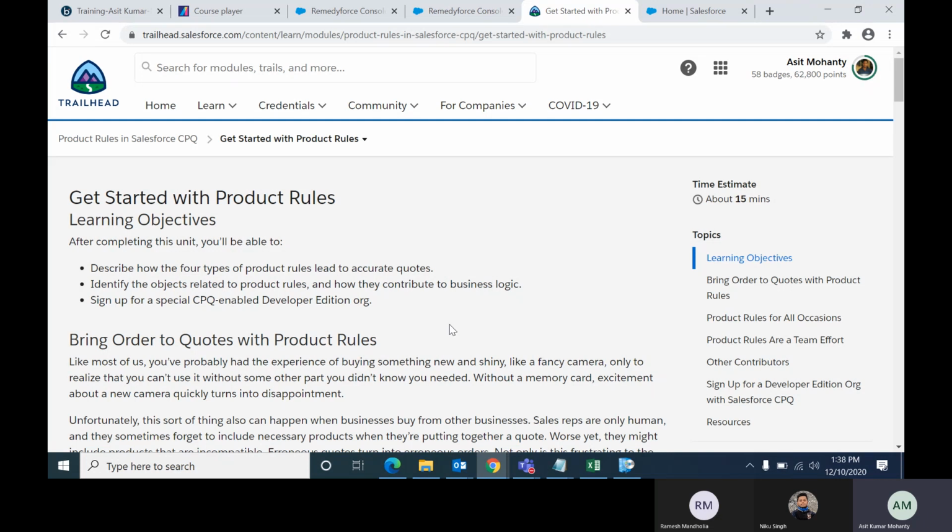So we can select the product, we can validate the product, and even send an alert message if the wrong product has been chosen. Otherwise, we can filter the product based on our necessity or the client requirement. What exactly a sales rep can do with the products, and how they can configure before adding to the quote, or on the quote, what the final product reaching the quote should be, will be decided by the product rule.